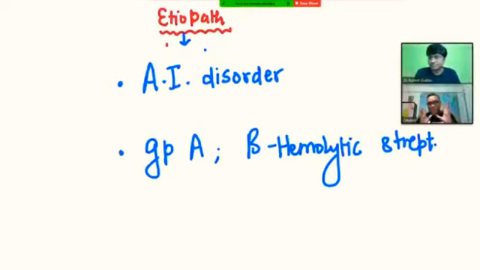But when this group A beta hemolytic streptococcal infection comes, remember, it is secondary to the pharyngitis only. That is one important thing we have to understand. It is not secondary to skin infection. It is only the pharyngitis. Beta hemolytic streptococcal pharyngitis will lead to rheumatic heart disease, not the skin infection. That was a question in a PGI exam. So in the next slide, I will tell you why it is called an autoimmune disorder.